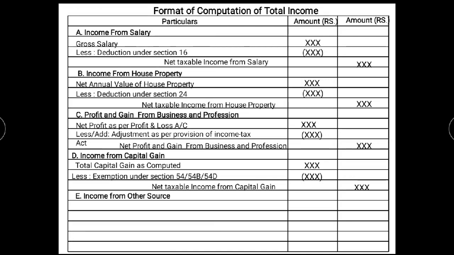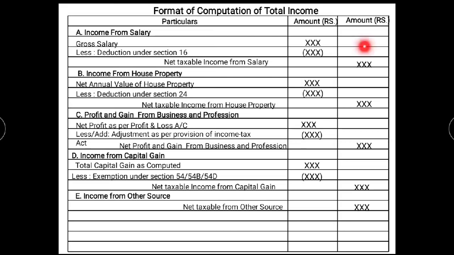The fifth head of income is income from other source. Here we write all other income which is not included in the above four heads of income. After writing all the incomes, we get net taxable income from other source, and the amount is written in the outer column.